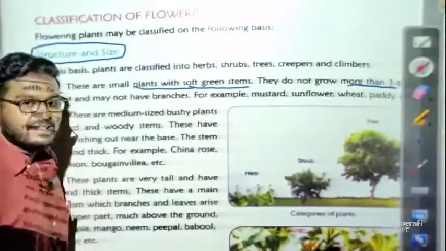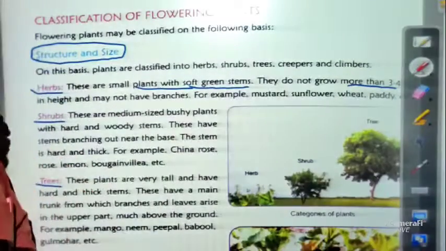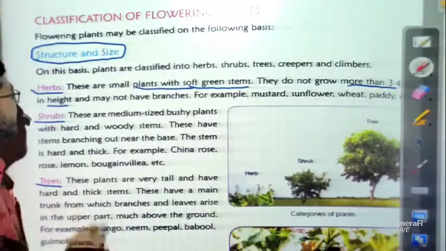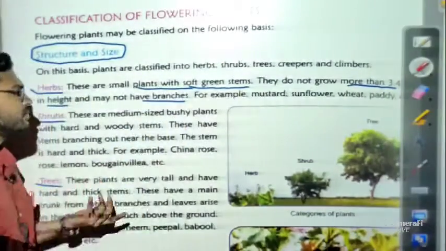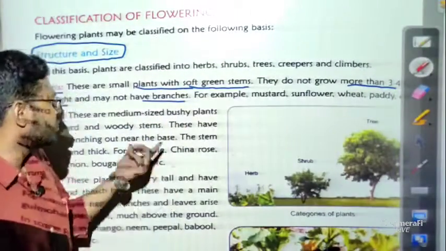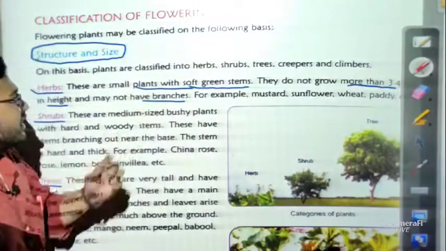Okay, so the maximum height of these herbs, maybe you can say, is 3 to 4 feet in height, and they may not have branches. They may have branches, they may not, but in most cases they may not have branches, okay. So these are the characteristics.